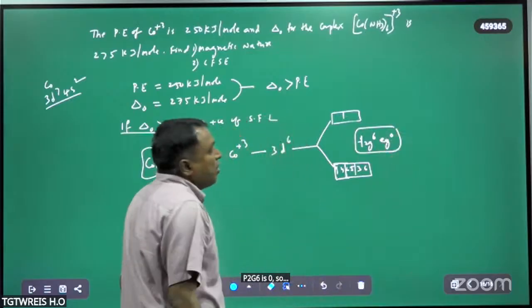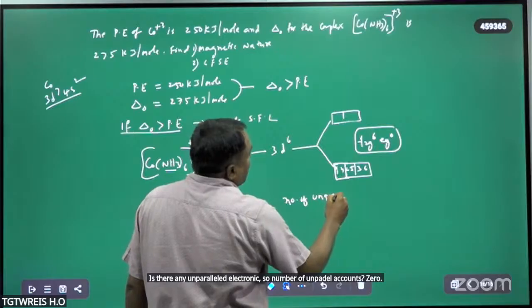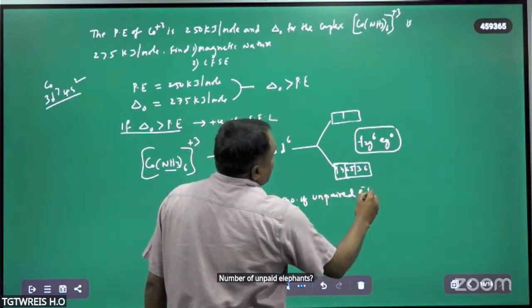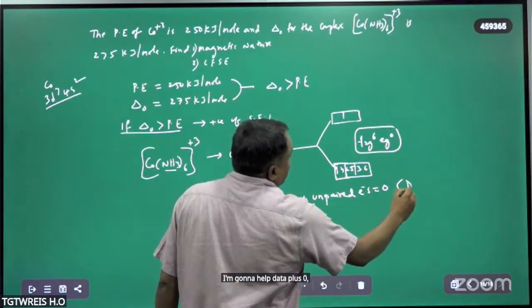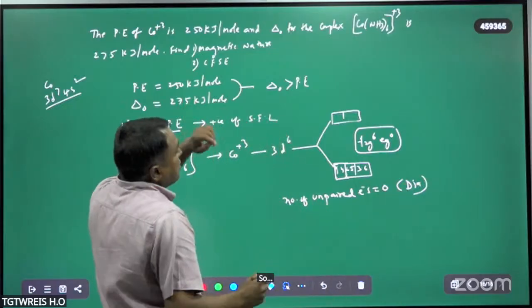Is there any unpaired electron? The number of unpaired electrons is 0. Therefore it is diamagnetic. So the magnetic nature is diamagnetic.